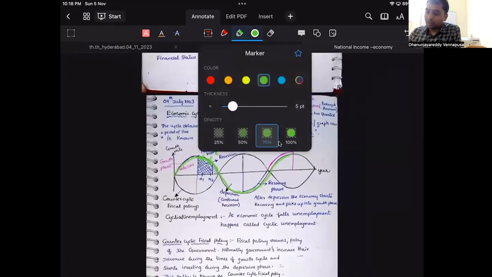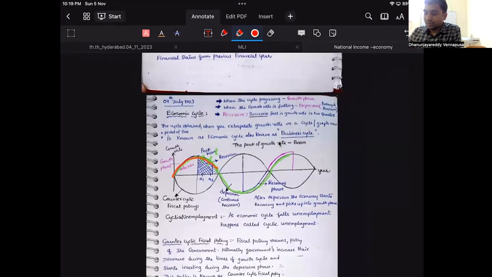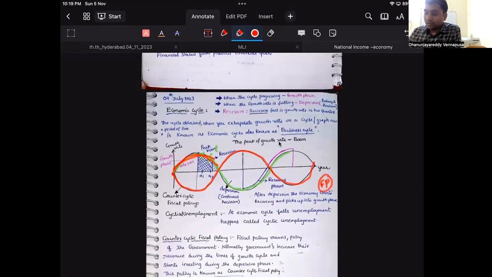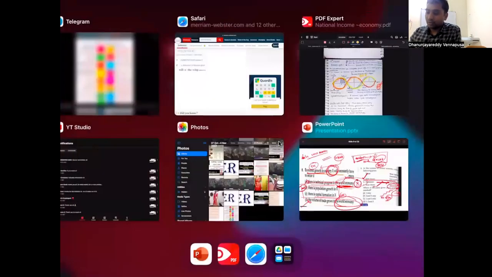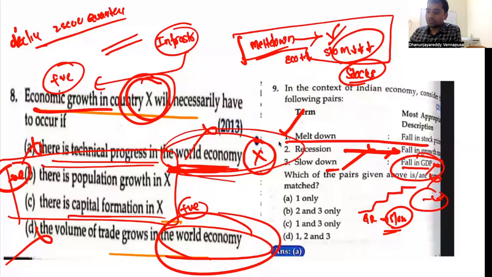Now, there is one thing called counter-cyclical fiscal policy. This is the economic cycle. Countering this cycle, if you are drawing another cycle, that is called counter-cyclical fiscal policy. What is fiscal policy? Fiscal policy is the policy of the government. How will that fiscal policy be? It will be countering the economic cycle. The economic cycle is a natural cycle. If you are countering that economic cycle with your own policy, then that is called counter-cyclical fiscal policy, right? Please have a look and understand what we have written in our class notes. That is going to help you substantially. So this is what we have as far as fiscal policy is concerned.